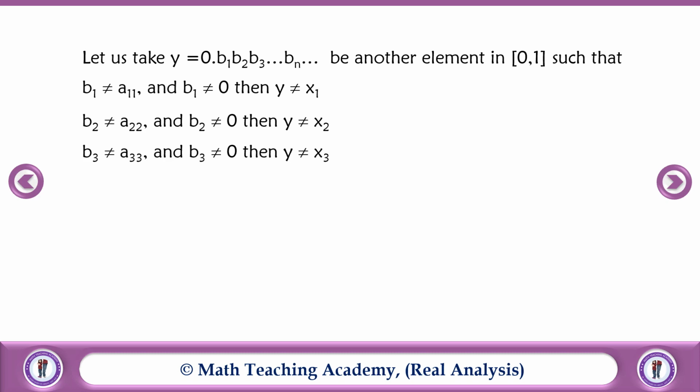In the same way, b3 is not equal to a33 and b3 is not equal to 0, then y is not equal to x3. Similarly, if we take bn not equal to ann and bn not equal to 0, then y is not equal to xn. Therefore, from the definition of y, y is not equal to any one of x1, x2, x3, etc., xn, etc.